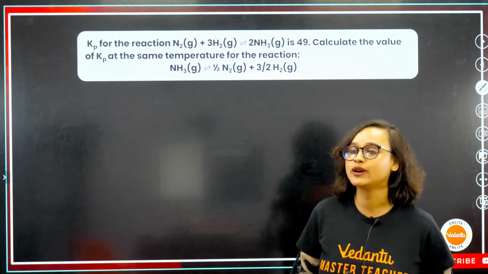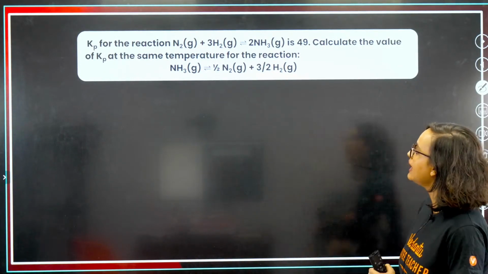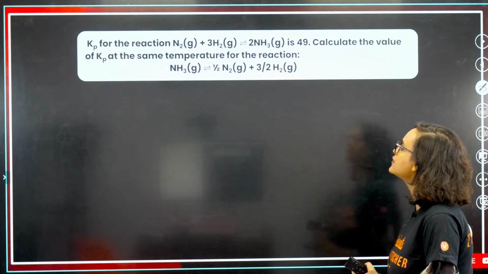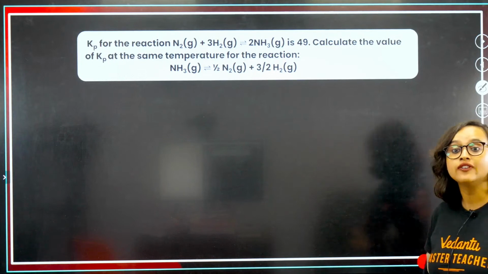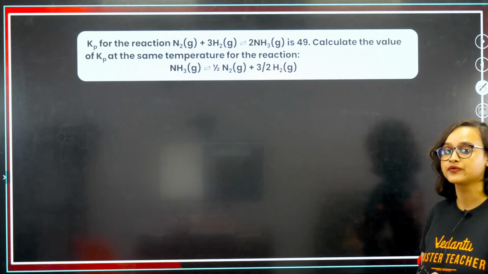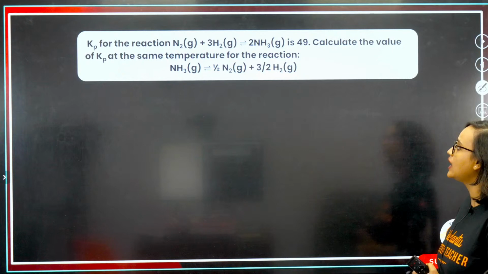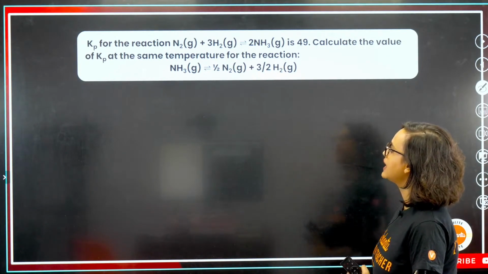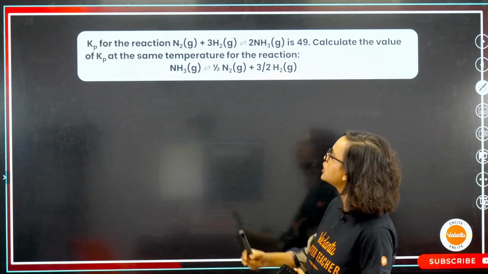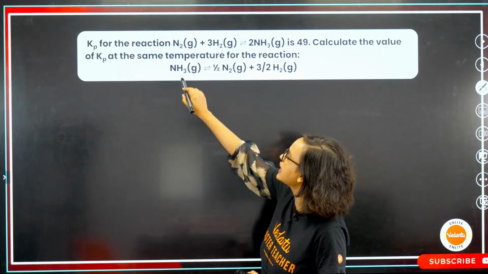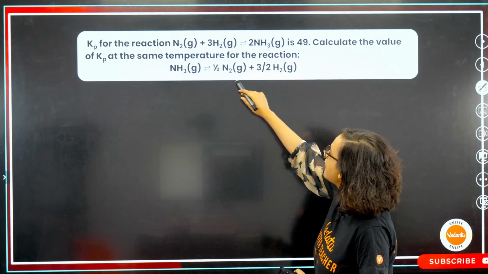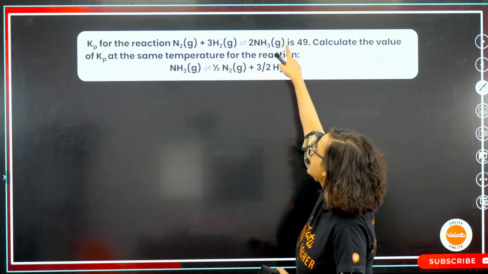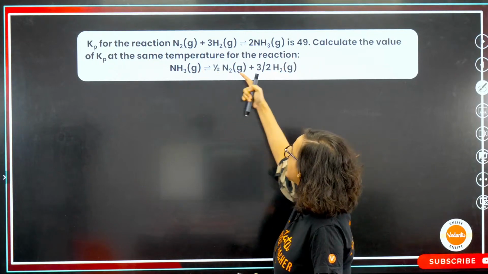Now, next question, guys. Kp for the reaction N2 gaseous plus 3H2 gaseous, which gives you 2NH3 gaseous, is 49. The Kp value is given. So now you have to calculate the value of Kp at the same temperature for another reaction, which is NH3 giving half N2 gaseous plus 3H2. That means this is my forward reaction, and for this the backward reaction they have told you